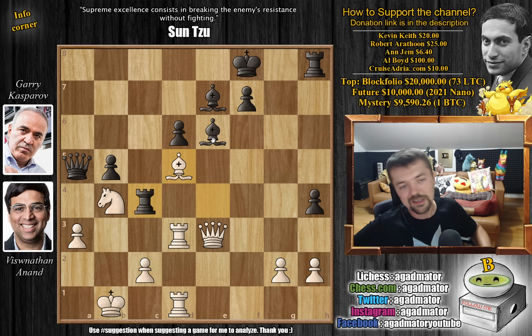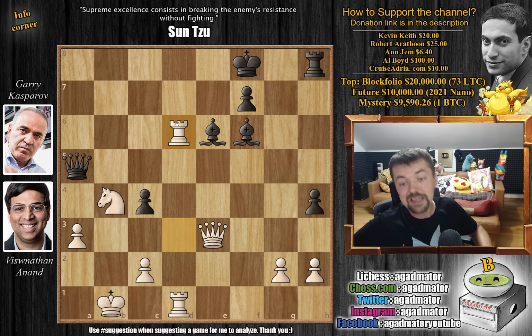Well, best for black is probably to just ignore this and still bring the bishop over to f6, and this is exactly what Garry does. He plays bishop to f6, and now he gives up the rook on c4. So bishop captures, we have b captures on c4, attacking Anand's rook here, and Anand just played rook captures on d6, and it was in this position on move 30 that Garry Kasparov lost on time, as there was no more time left on his clock.